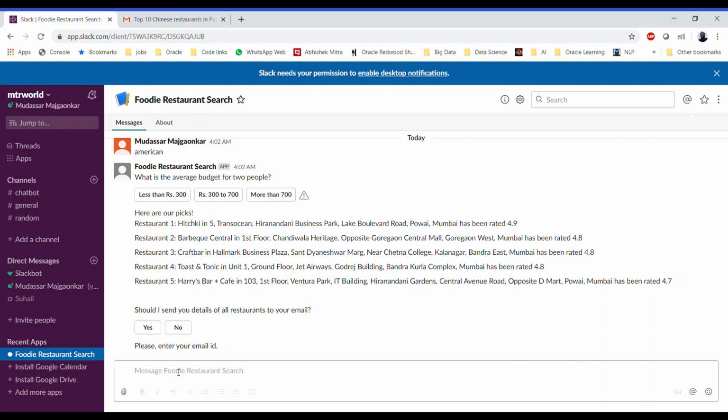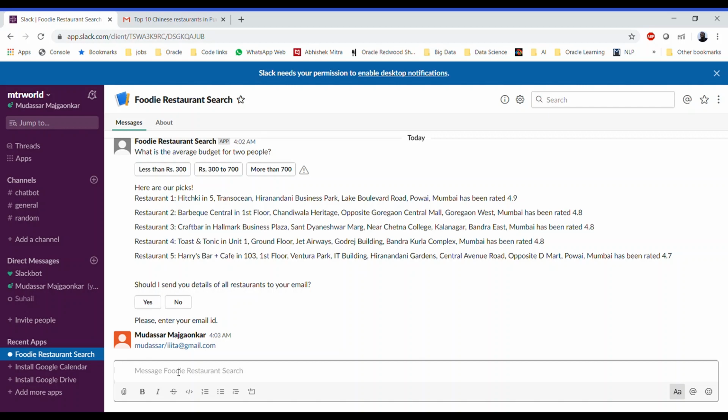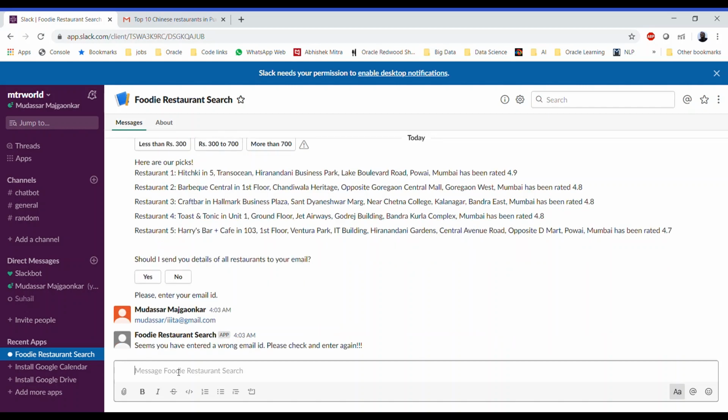So let's say slash triple ITA at gmail.com. So a backslash is not a valid character for an email ID. So this shouldn't be recognized as an email ID. So it says seems something is wrong. Please enter a valid email ID. So let's correct the email ID now.